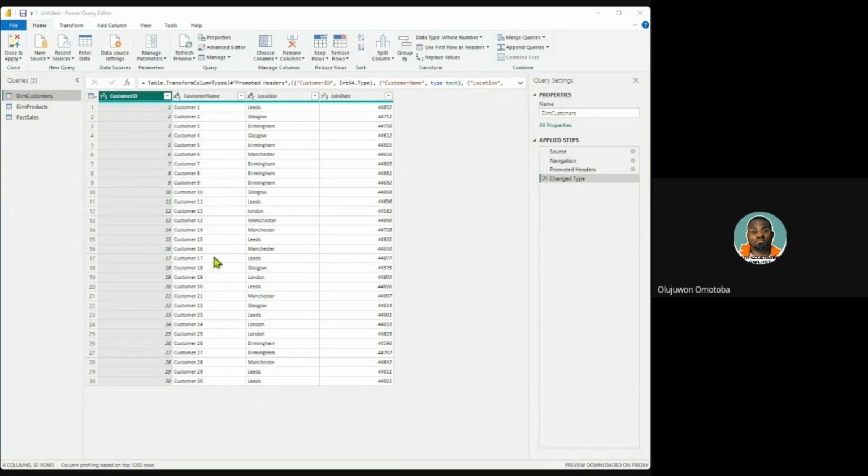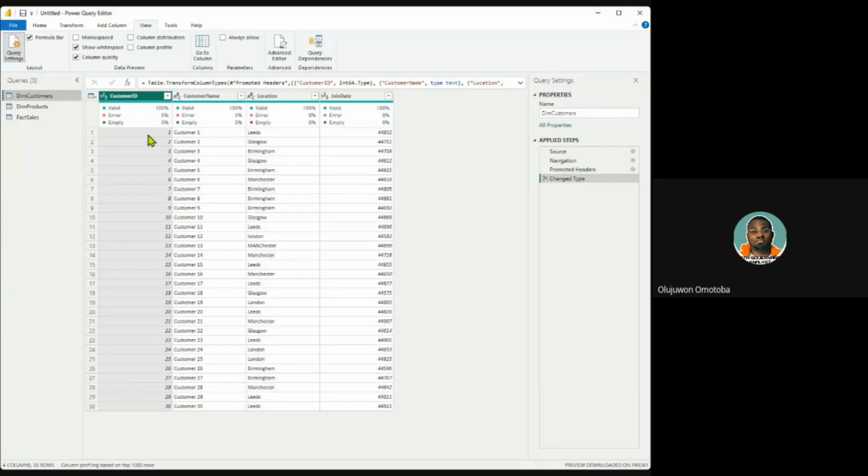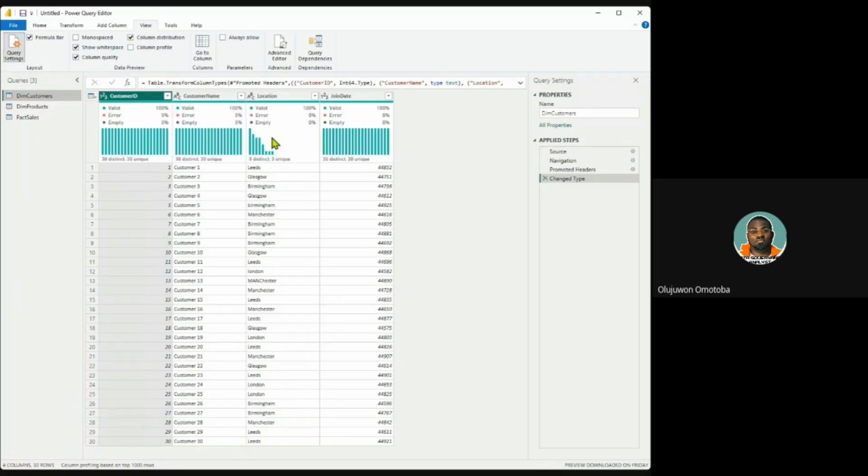And before we continue, let me introduce you to this environment. To have a quick overview of your data, you need to learn to make use of this tab. They call it the View tab, where you do some data preview. If I want to check the quality of a column without having to look at it one by one, if I click on this, it tells me the column quality. It tells you if your rows are valid. And column distribution will tell you about being distinct and being unique.